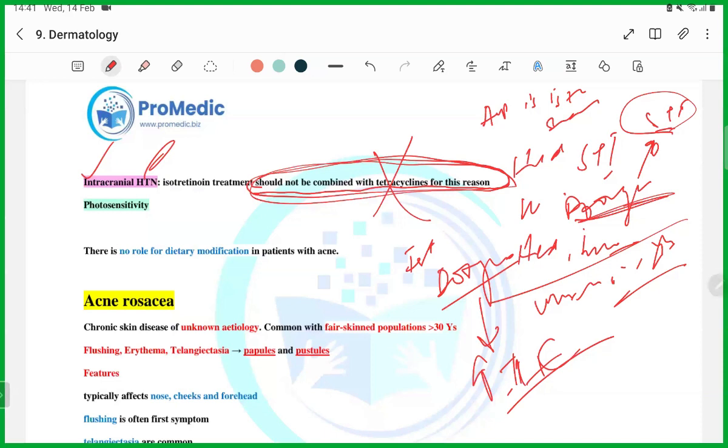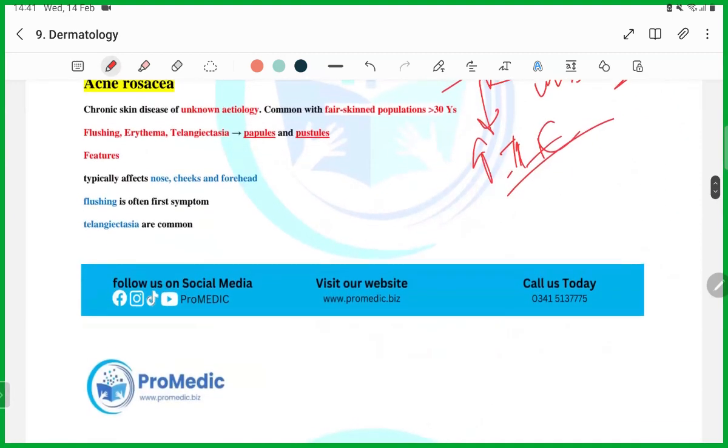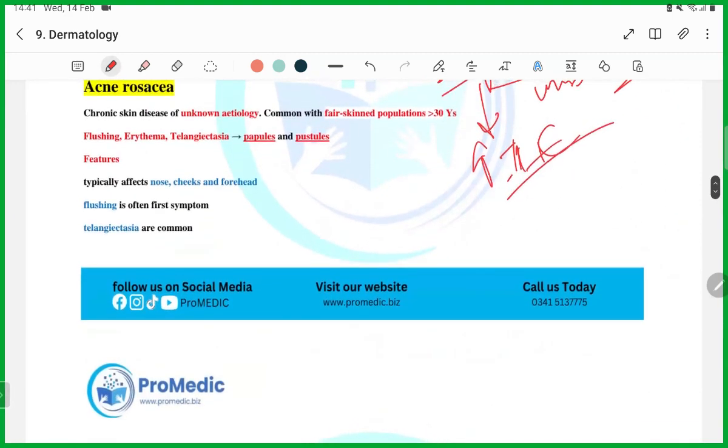Then there is no role of dietary modification, guys. No role of dietary modification. Next topic is acne rosacea. The question that you are going to get from this is that a patient is having flushing, erythema and telangiectasias of the face, and papules and pustules, mostly on the nose, cheek, and forehead area.